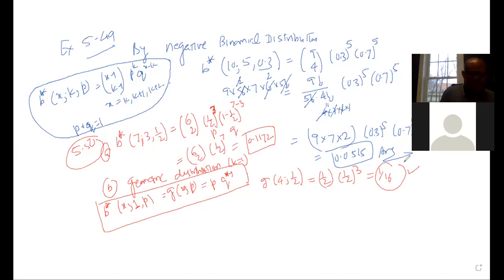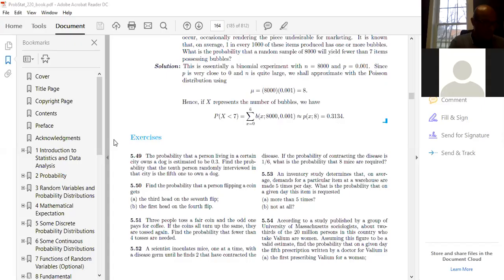Okay. Then after, let's go for the next example. Again, let me share my book. Next example I would like to take, which example? I think let's go for 53.